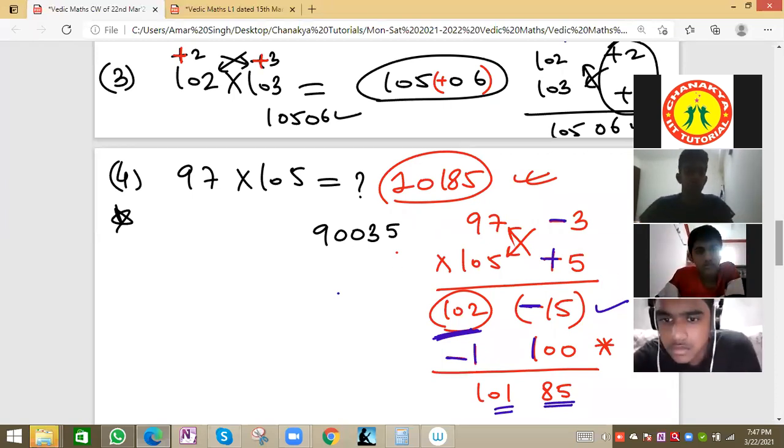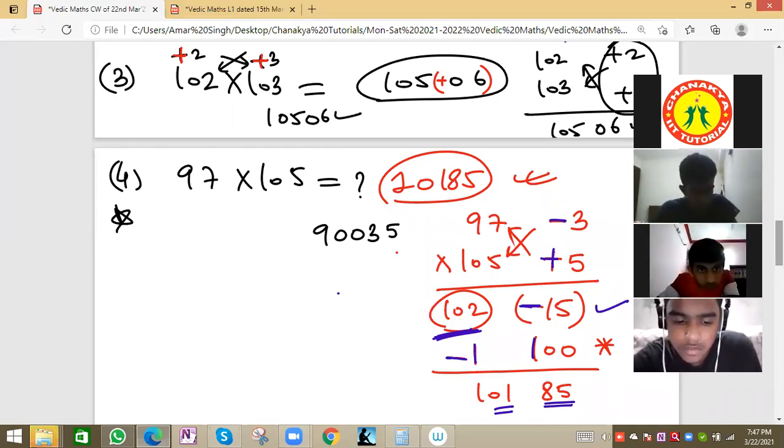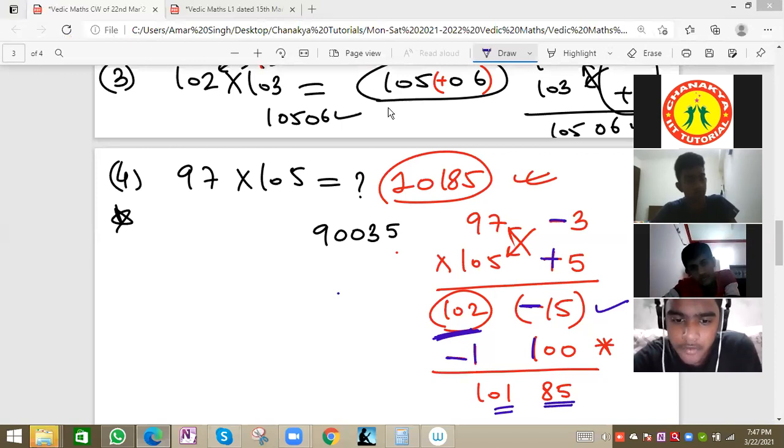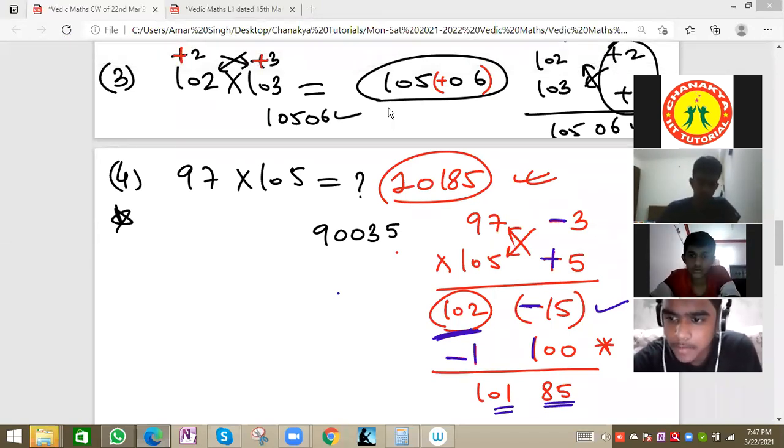Any doubt in this? Sir, for getting minus 15, every time do we take 1 and 100, when we are doing multiplication and get plus into minus? You are getting minus 15, no? So we do 102 minus 1.